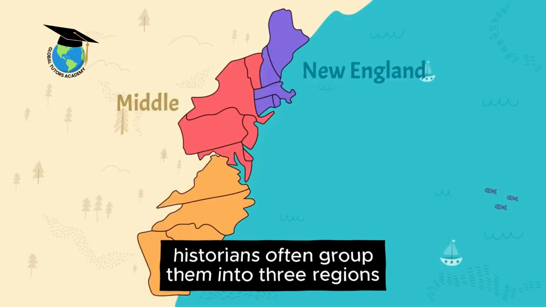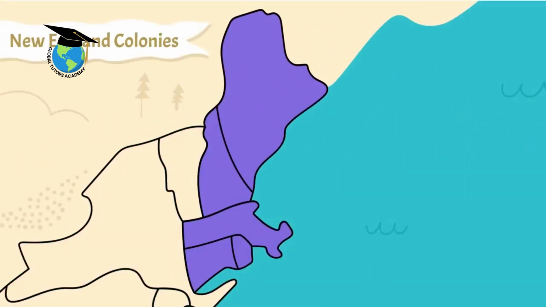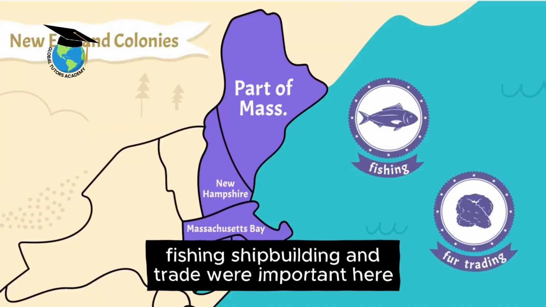Historians often group them into three regions. First, the New England colonies. These included Massachusetts, Connecticut, Rhode Island, and New Hampshire. Fishing, shipbuilding, and trade were important here.